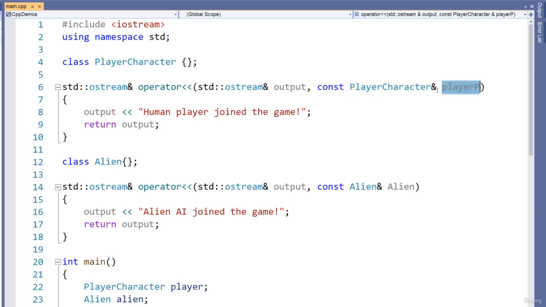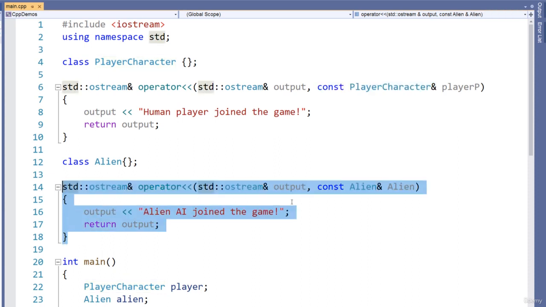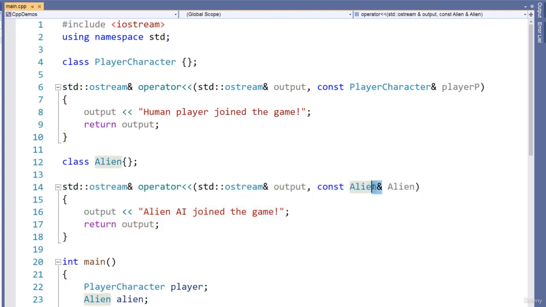You can see the player parameter is of type reference to player character constant, and then we also overload the stream insertion operator for the alien class, so the right-hand operand is going to be a reference, or in other words the second formal parameter is going to be a reference to an alien constant. That is so that it can take in an argument of type alien. Again, if I do another class, let's say call it kitten or something like that, then I have to make sure to change the formal parameters again.